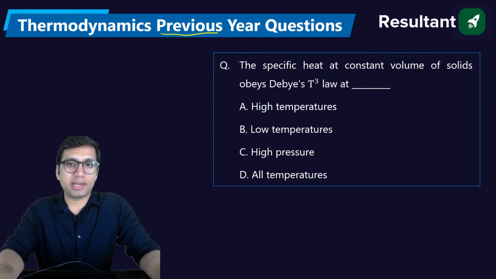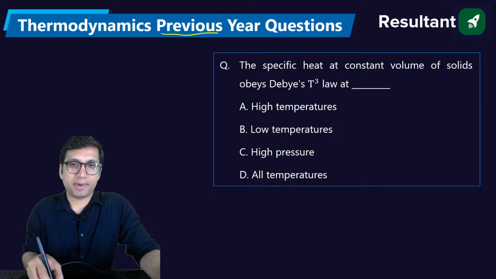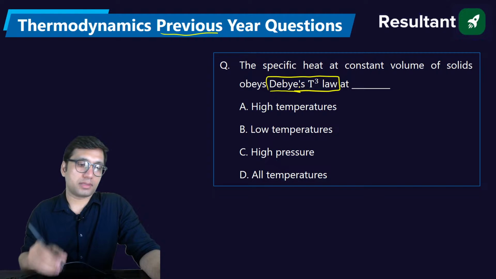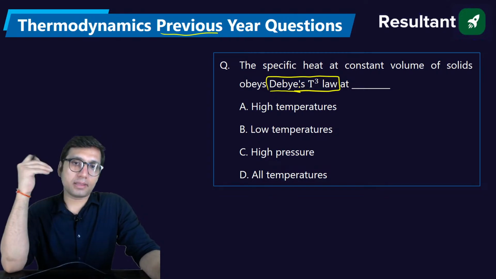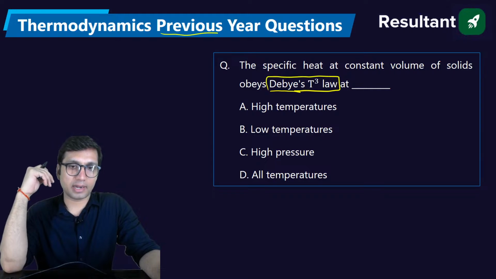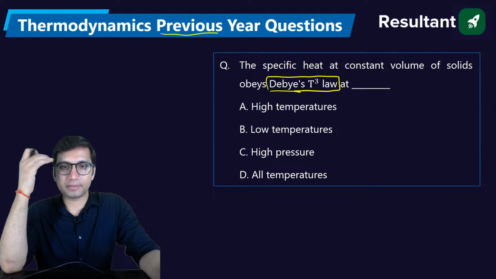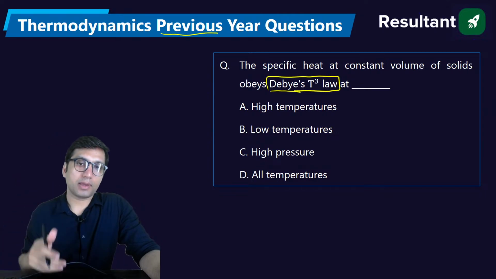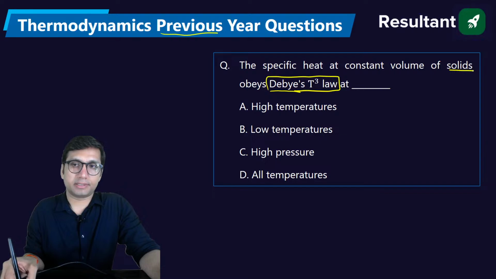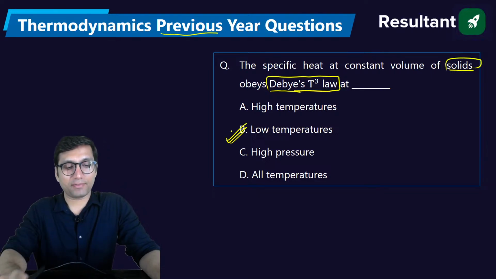The specific heat at constant volume of solids obeys Debye's temperature cube law, that is, the temperature power 3 law. This is called Debye's law. But this Debye's law is valid at high temperature, at low temperature, at high pressure, or at all temperatures? The Debye's law is applicable for solids at low temperature. This is basically given for low temperature.